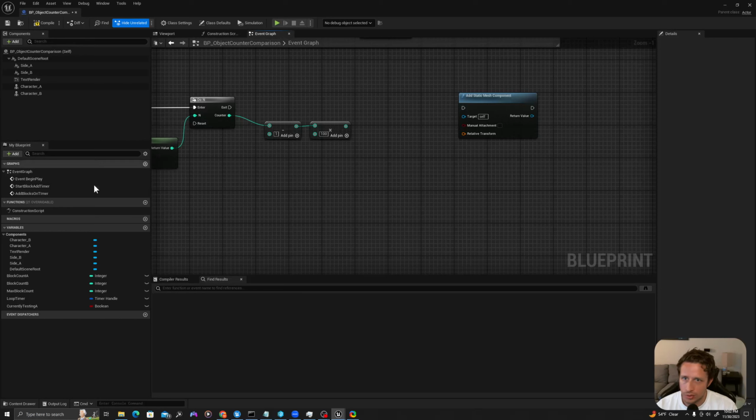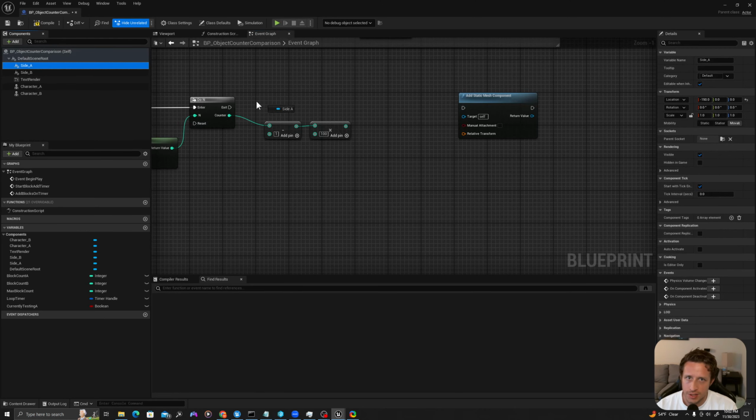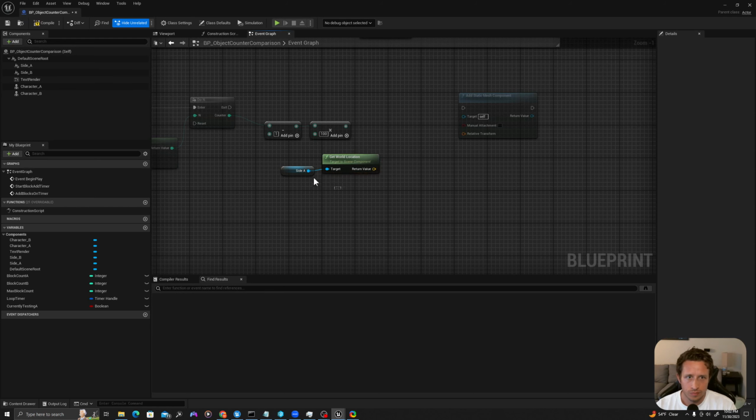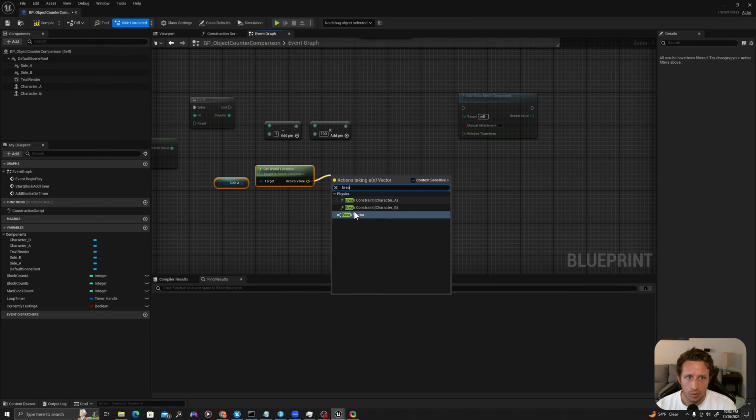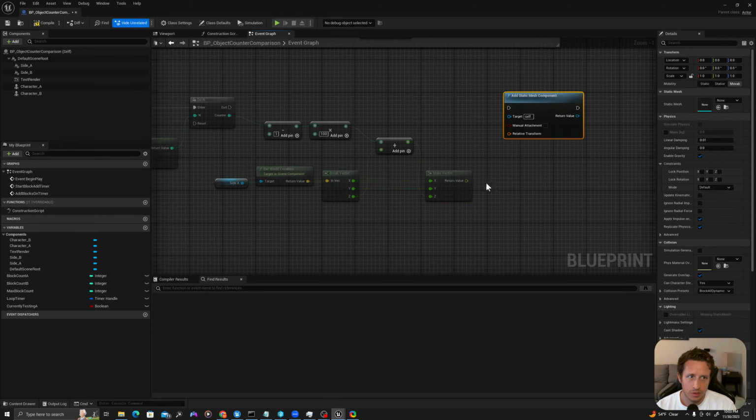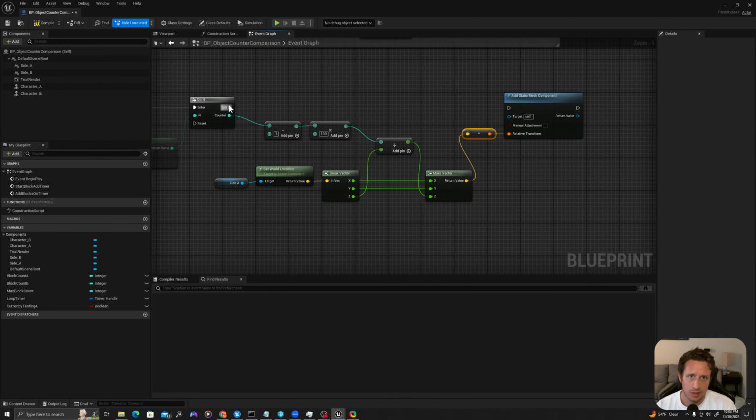But before we do that, we'll take our side A of this component. We'll say get world location. We will break this vector. And then we're going to add this to this. And then we're going to say make vector. We're going to feed the y in here. We're going to feed this here as our new z. And then we're going to drag this vector value into here where it says relative transform.